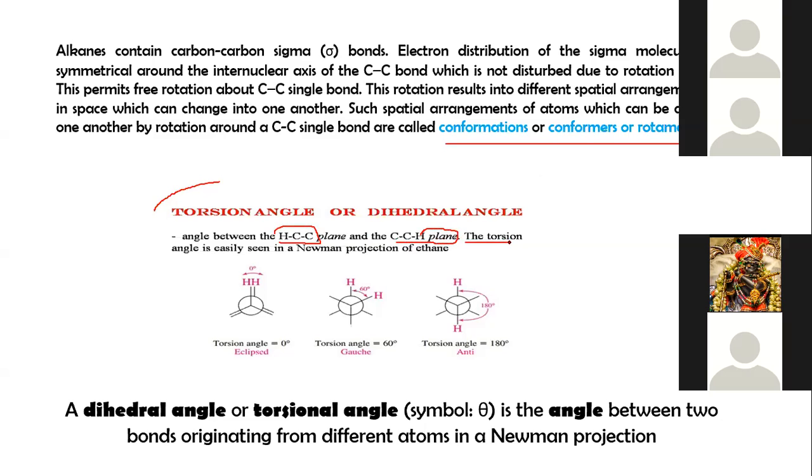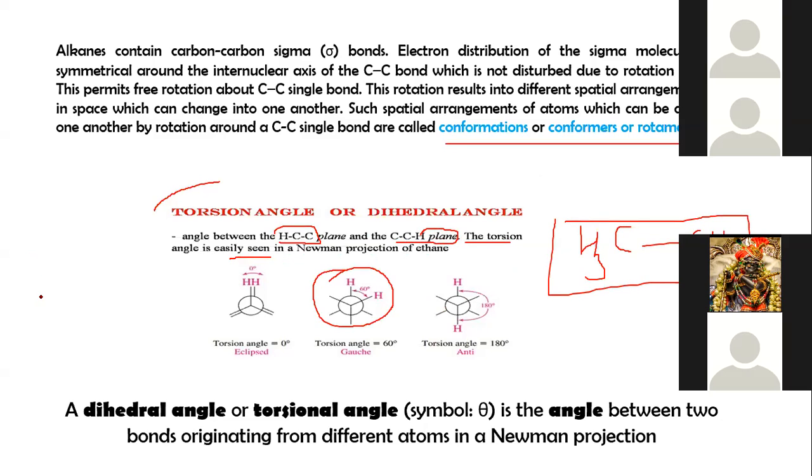This torsional angle is easily seen in the Newman representation or Newman projection of ethane. When we consider ethane, CH3 and CH3, this is an open chain alkane. When we convert it into the sawhorse representation, these are the two carbons and these are the hydrogen atoms.